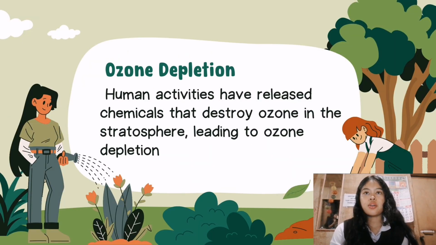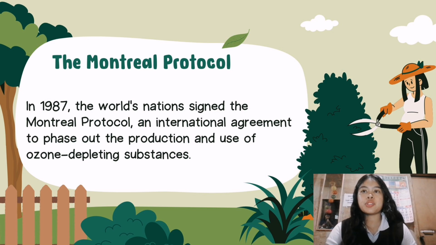So next is ozone depletion. We all know that ozone depletion is one of the concerning issues nowadays because human activities have released chemicals that destroy ozone in the stratosphere, leading to ozone depletion. So next is the Montreal Protocol. In 1987, the world's nations signed the Montreal Protocol, an international agreement to phase out the production and use of ozone-depleting substances.